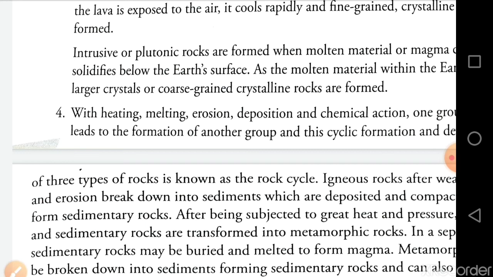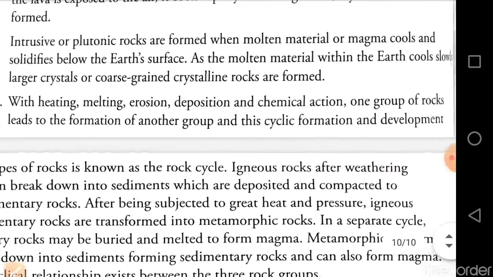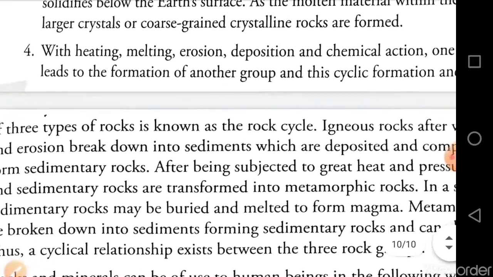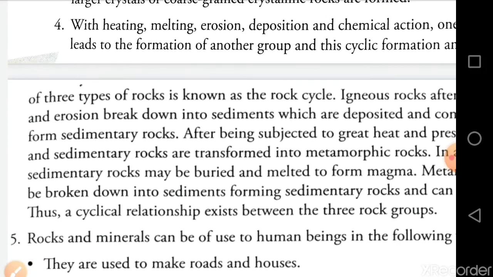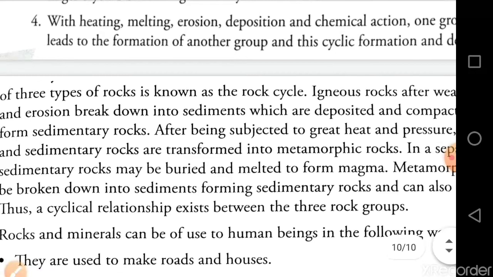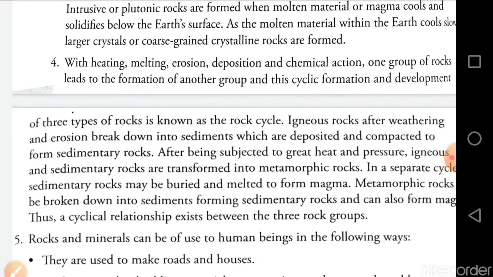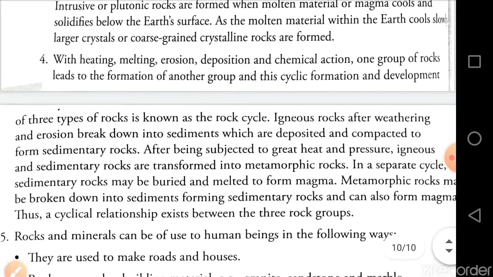ठीक है. Igneous rocks after weathering and erosion break down into sediments which are deposited and compacted to form sedimentary rocks. ठीक है. After being subjected to great heat and pressure, sedimentary rocks and igneous rocks transform into metamorphic rocks. In a separate cycle, sedimentary rocks may be buried and melted to form magma.